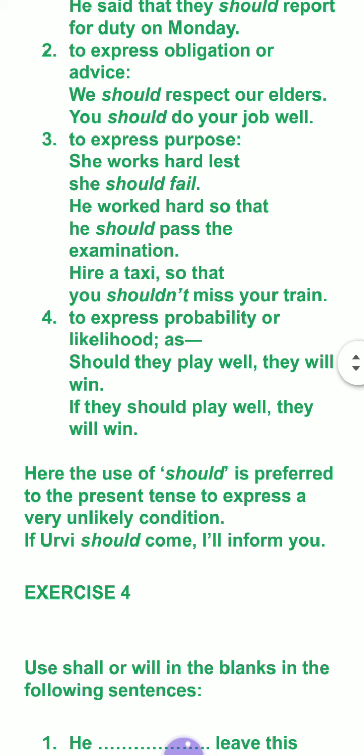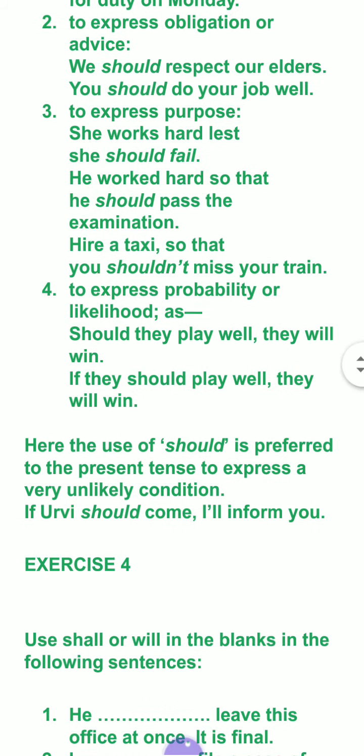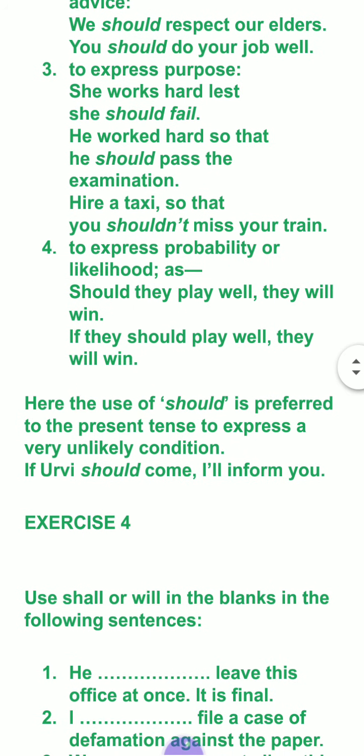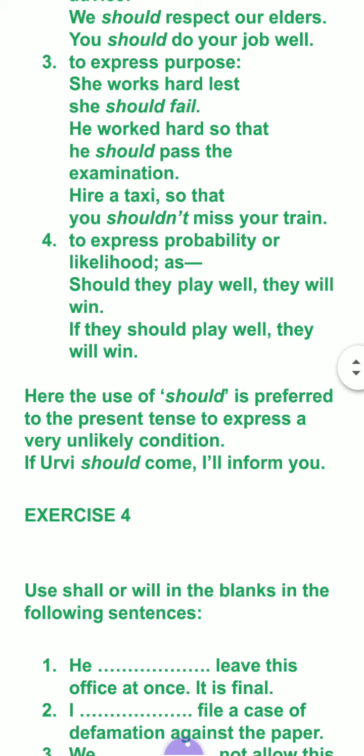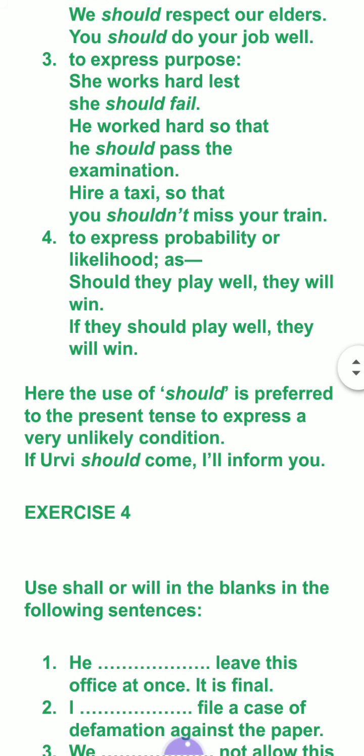To express purpose, very important use. She works hard lest she should fail. After lest, should is also used, showing purpose. He should pass the examination. Hire a taxi so that you should not miss your train. So when we have purpose, we use should.